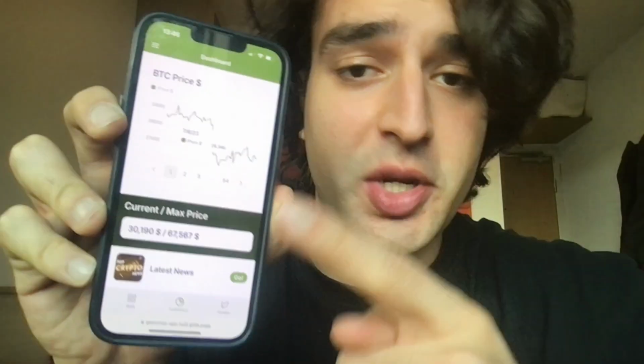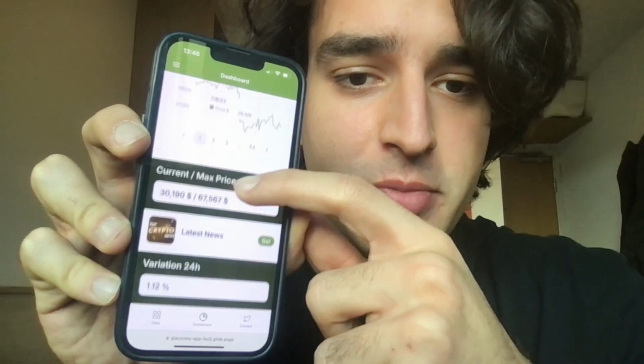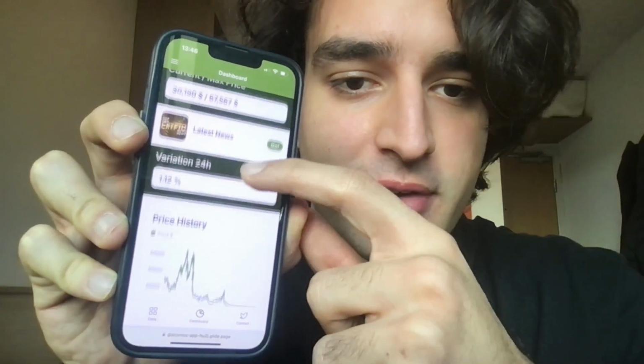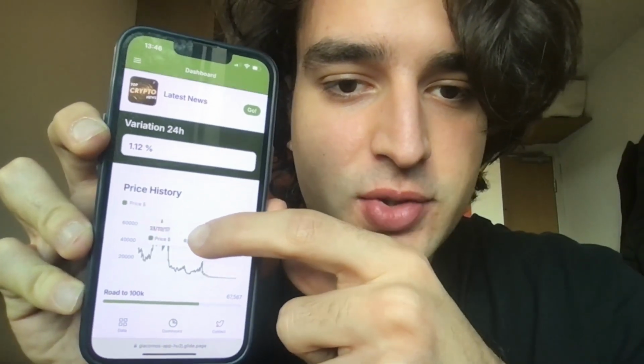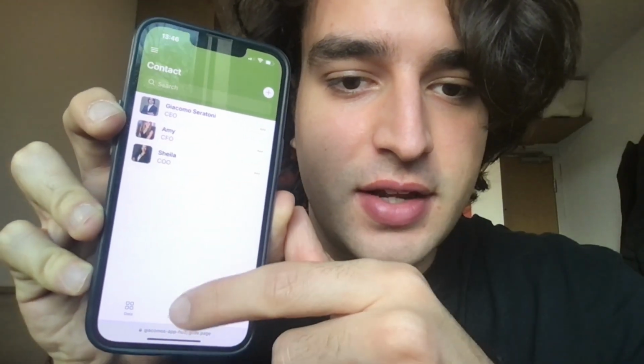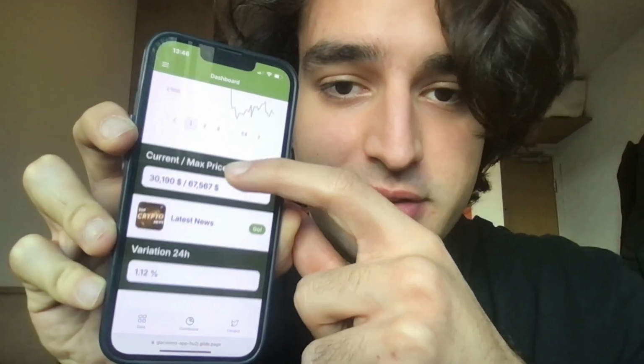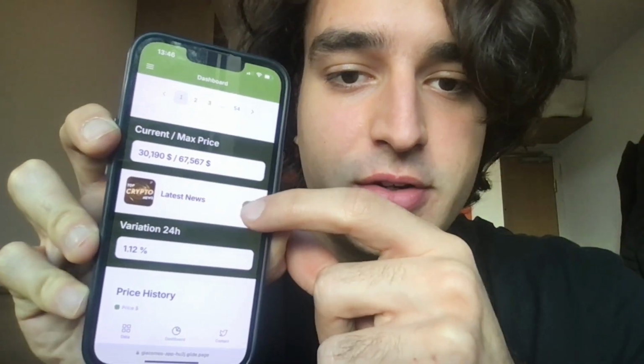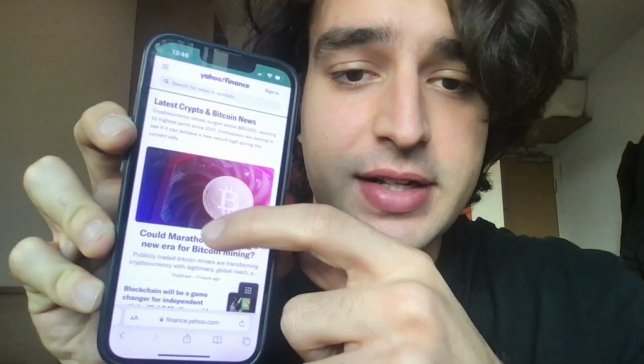Once published, here we have the application. As you can see on my phone, you can scroll down, you have everything there. You can see the price using just your fingers. You can go to contacts, you can see us, and also you can see everything we just built on my phone. And also if you click on the go button, it will take you directly to the news.